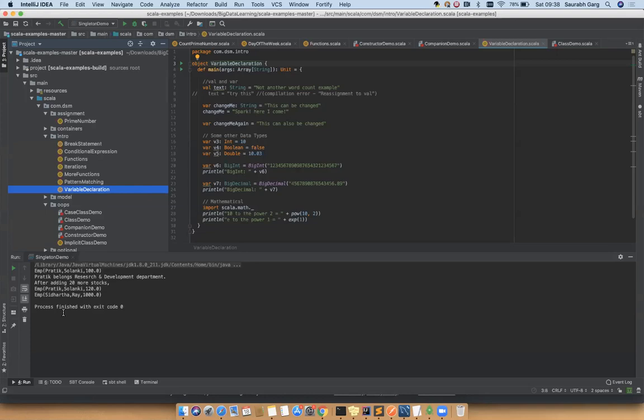For a constructor that takes 20 parameters, you can use a case class also. A case class does the exact same thing. Got my point? Yeah.